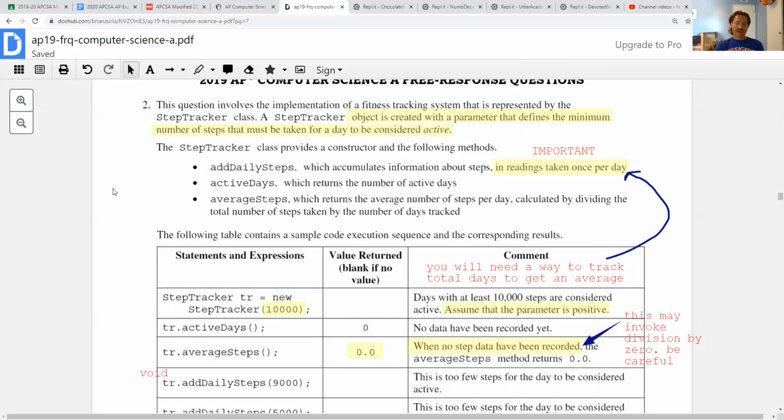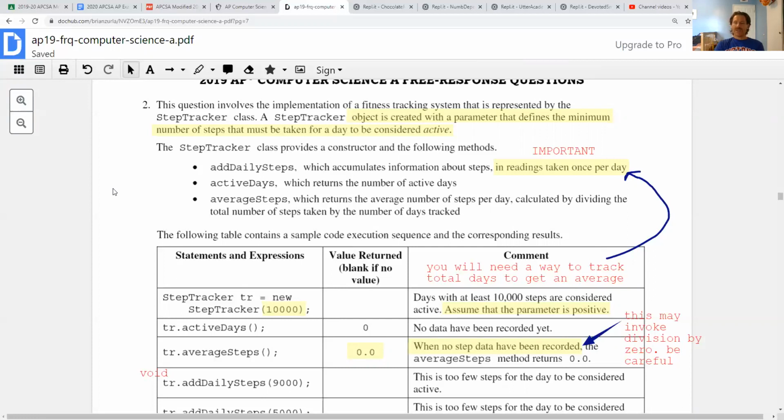Right? So when we start writing this class, we're responsible for any instance fields that belong to it. And I like to think, okay, well, what's like the state of the object at any point? At any point, this object needs to know how many steps have been taken, and it needs to know how many days it's been in use, because I would need to know both of those numbers to determine an average. I'll need a third instance field that I can think of right away to hold on to this minimum, right? The one that is given to the constructor. So you're going to give a number to the constructor. That becomes the criterion, like the level to be considered active. We'll need to hold on to that number so that we can access it at any time.